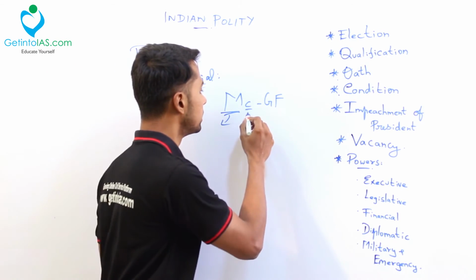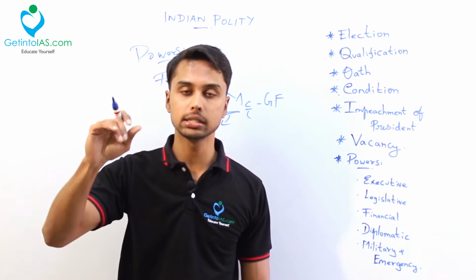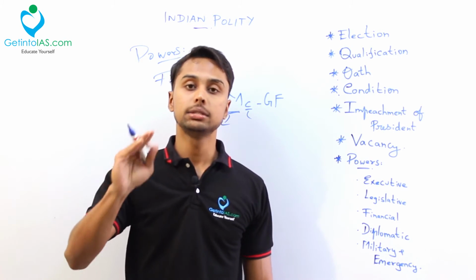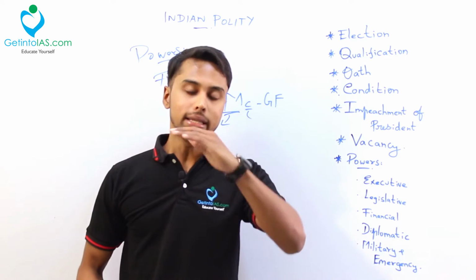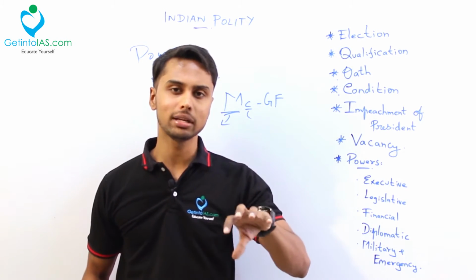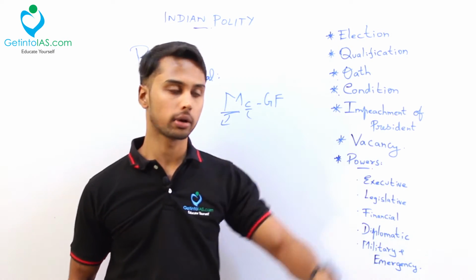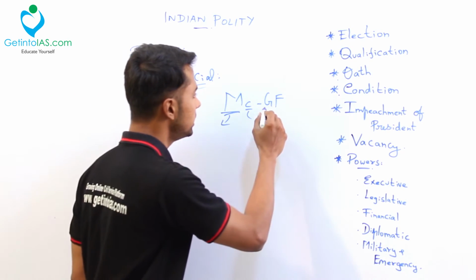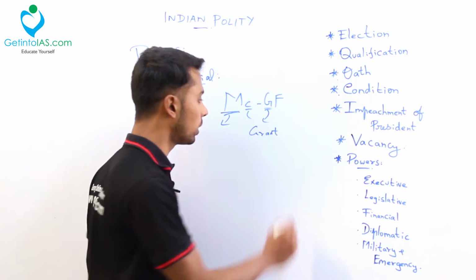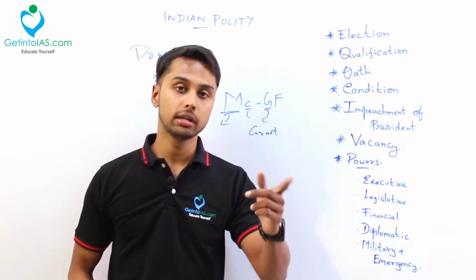C is the Contingency Fund of India. We have three funds of India. One is the Consolidated Fund of India. Second is the Contingency Fund of India. The third is the Public Account of India. Okay. In this, the Contingency Fund of India is the fund of the President. Okay. He has full authority. He has, say, three lockers. In that, the Contingency Fund of India locker is with the President only. Okay. That is with C. What is with this G? Grant. Demand for grant. Okay. What is the demand for grant? I hope you all know, because I have dealt with it in detail in the budget session, in the Parliament.